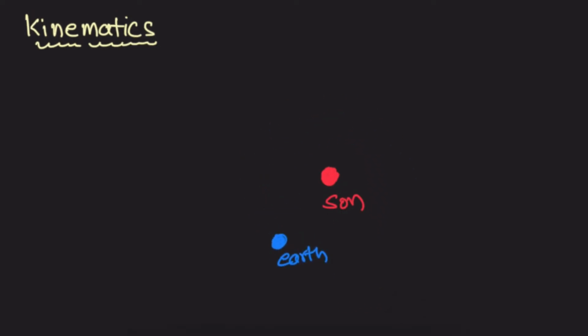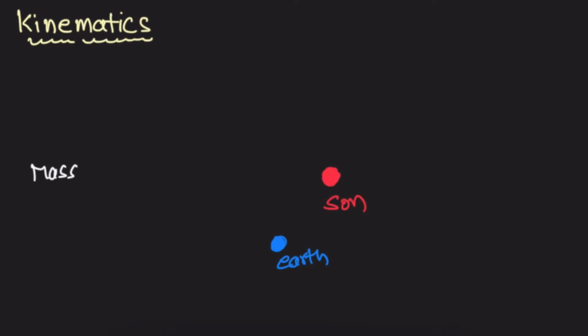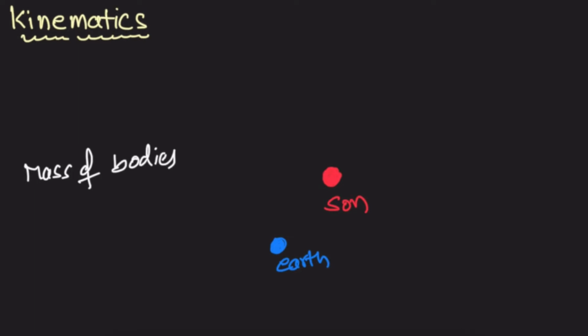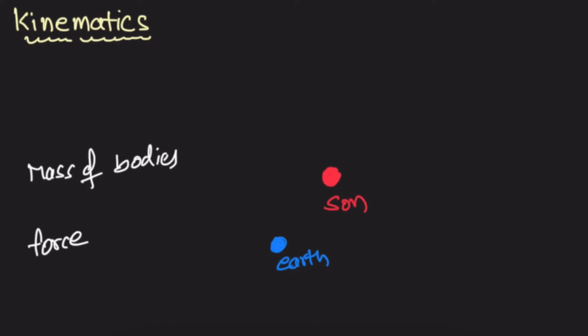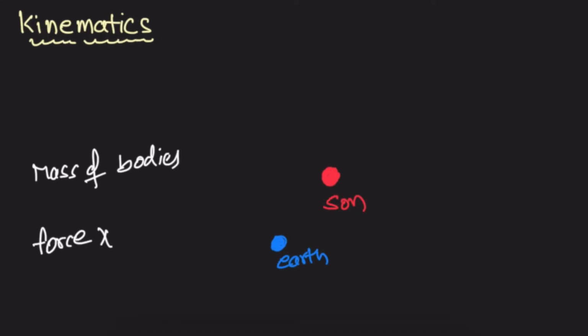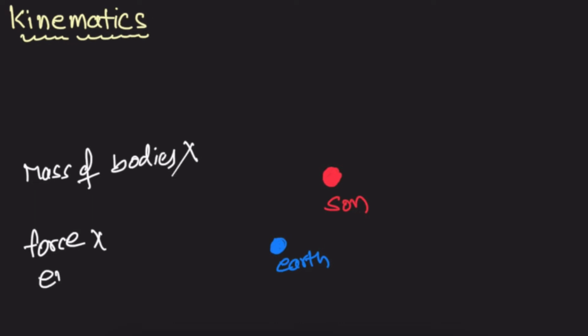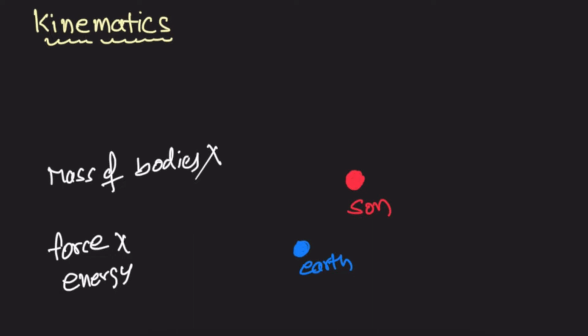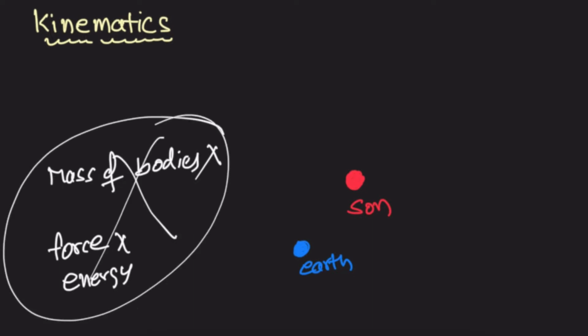We can also guess in the morning where the sun is and in the evening where the sun is, because they follow regular motion. We don't know the mass of the bodies, and one of the reasons for the motion is force. We know that due to force all bodies have motion, but we don't know here how much force is acting on the bodies, the mass of the bodies, and also the energy of the bodies. We don't know these, but we can expect the position.